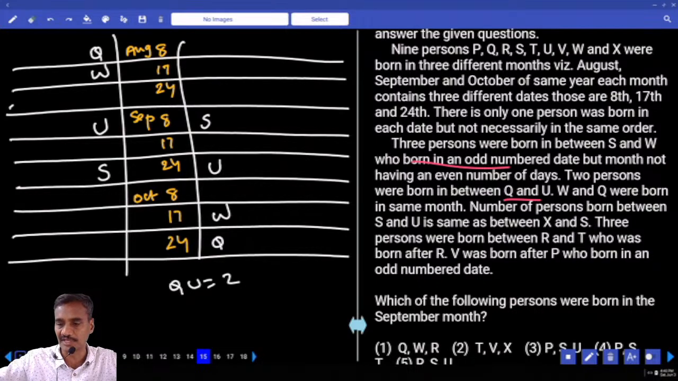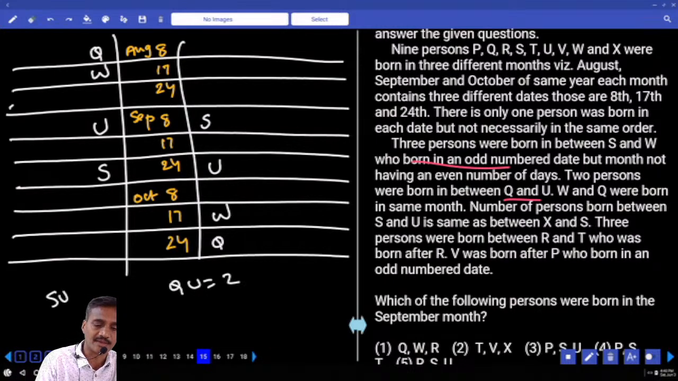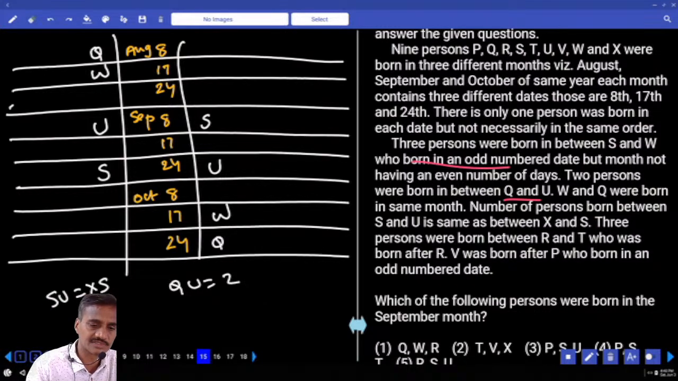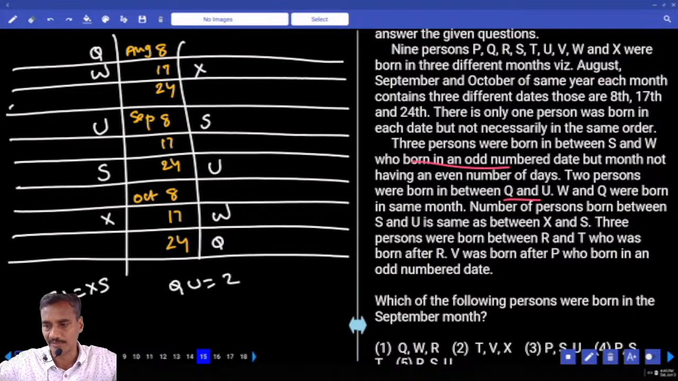The number of persons between S and U is the same as between X and S. Between S and U there is 1 person, and between X and S also there must be exactly 1 person. So X is here. And 3 persons between R and T.